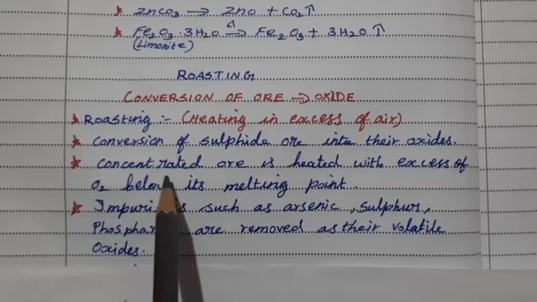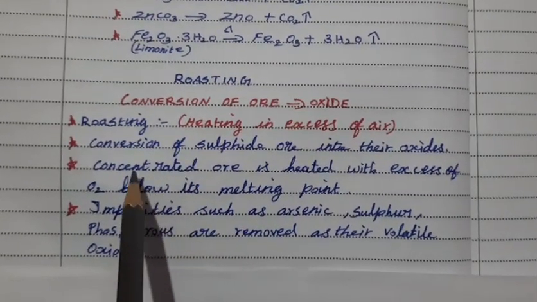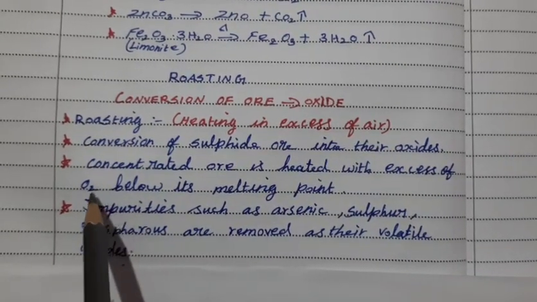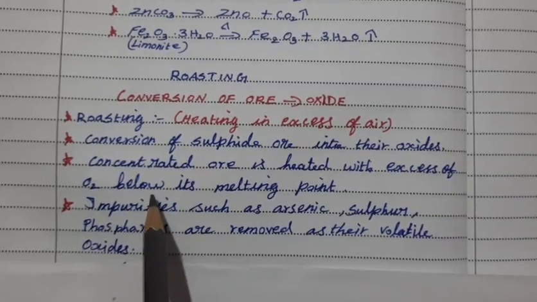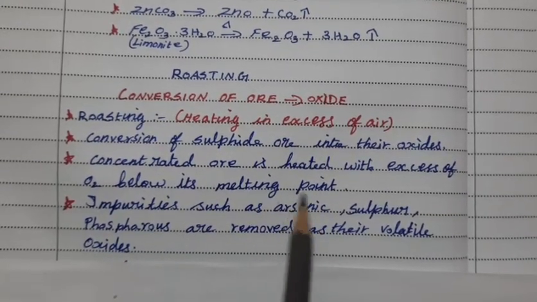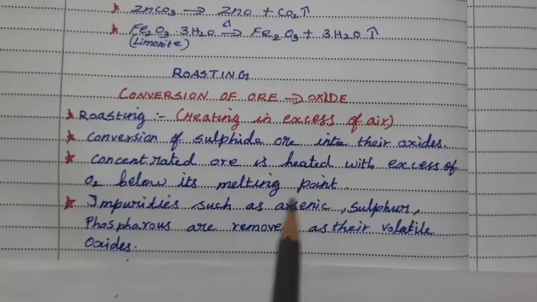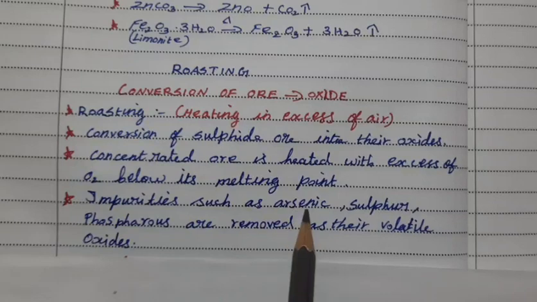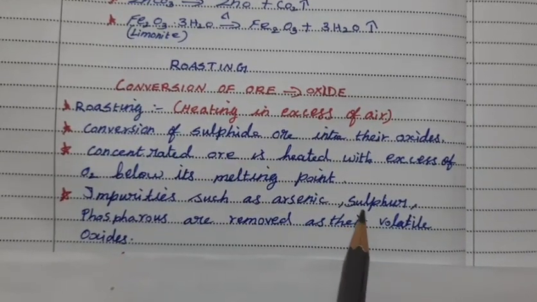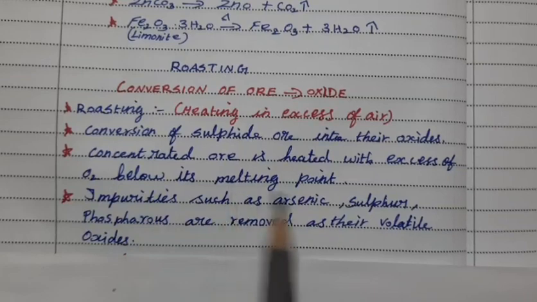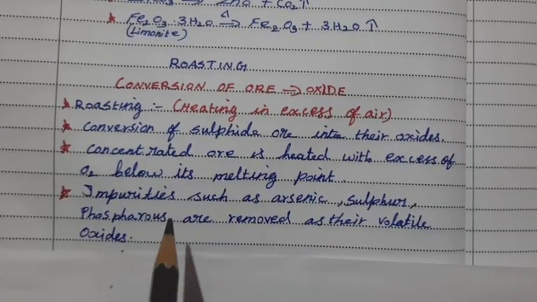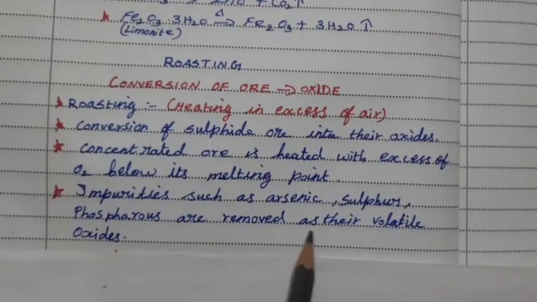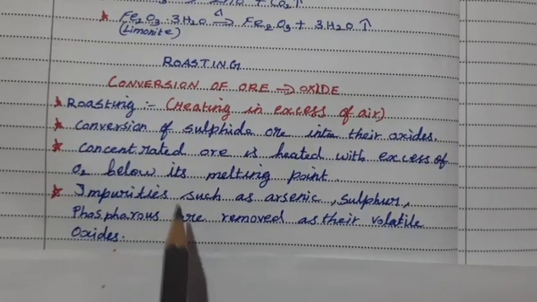Define the term roasting. The concentrated ore is heated with excess amount of oxygen, and below its melting point. This is a key point, below its melting point. So at that time, what happens? All the impurities, the arsenic gets arsenic oxide, and sulfur gets sulfur dioxide and sulfur trioxide. Phosphorus gets phosphorus pentoxide and phosphorus trioxide. Like that the volatile oxides are all removed.